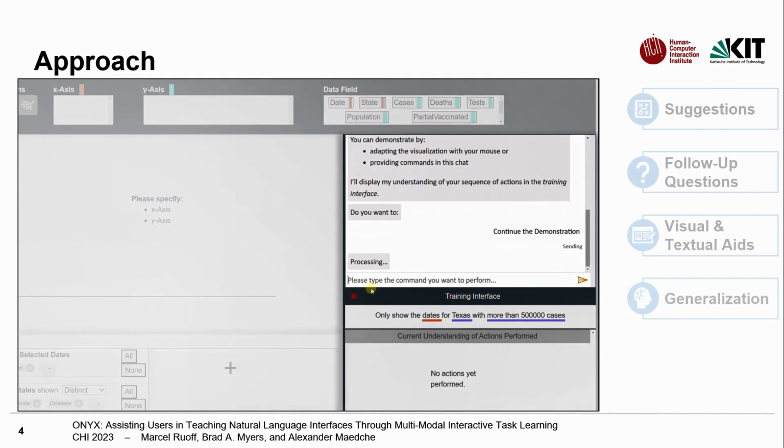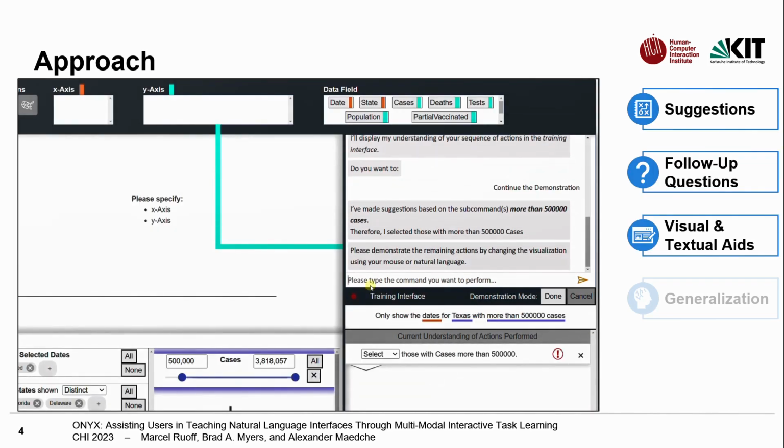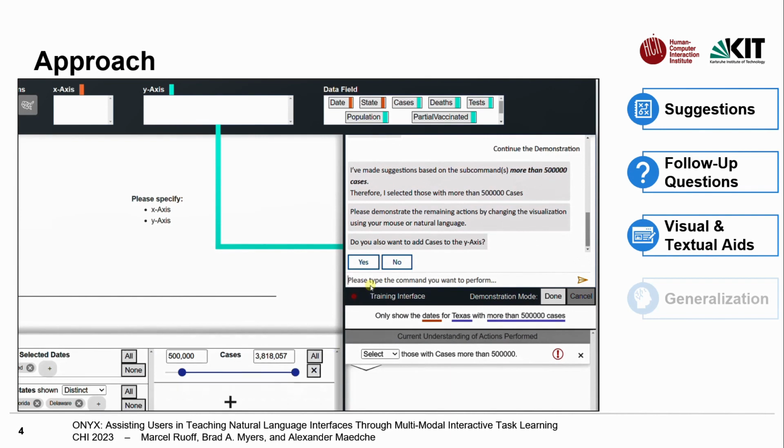After we decide to demonstrate, ONYX provides suggestions based on the subpart "more than 500,000 cases". It explains the suggestion in the top message through a textual aid to help us understand the suggestion. Furthermore, it adds the suggestion to its current understanding below. As a clarifying follow-up question, ONYX additionally asks us whether we also want to add cases to the visualization. ONYX connects this follow-up question with a blue line to the associated GUI element of the data visualization tool.